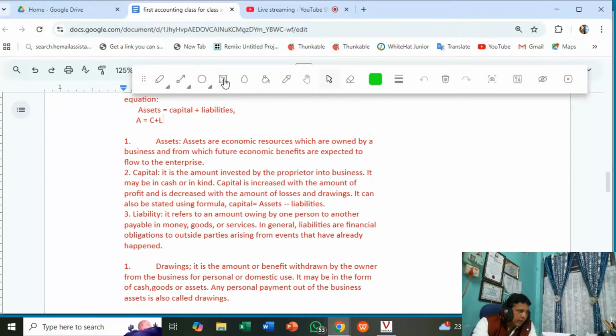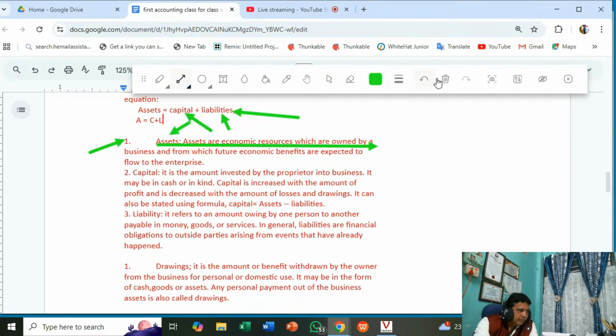Okay. Now assets. What is the meaning of assets? Simply, I will explain briefly. There are different types of assets: current assets, fixed assets or non-current assets, fictitious assets. That I'm not going to discuss here. I will discuss in the subsequent classes. Now here you try to understand the meaning of assets in accounting, meaning of capital in accounting, meaning of liabilities in accounting, in a simple sentence.